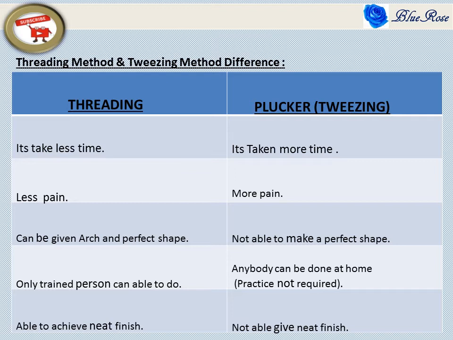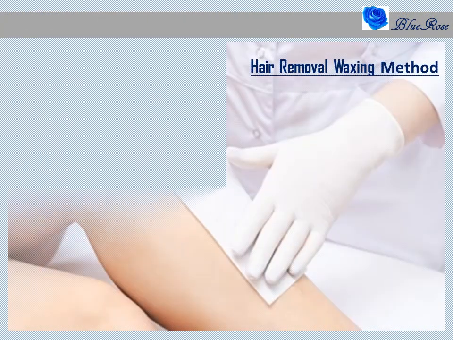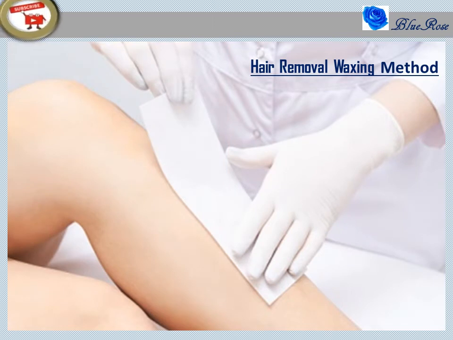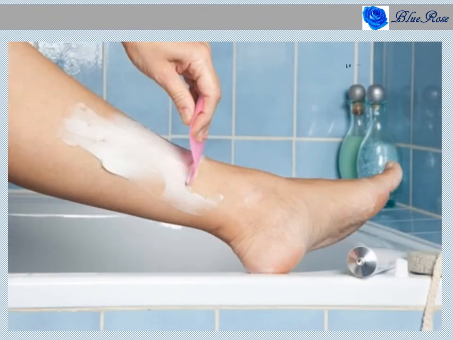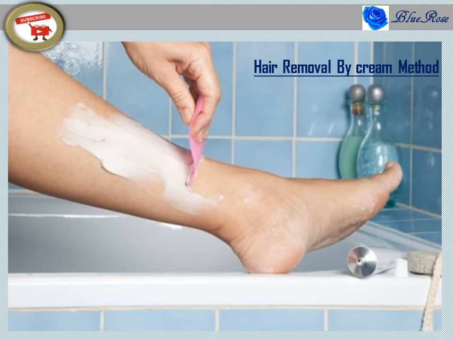Next slide, what all methods of hair removing are there? We want to know that, because then only can we know hair growth and analyze that. For that reason, the different types of hair removal have been explained. They are hair removal by the waxing method, and by using sugar syrup, we are removing the hairs as shown in the figure. Next, by using cream, we are removing the hair. Cream is available in the market. Some people are using cream and removing the hair.